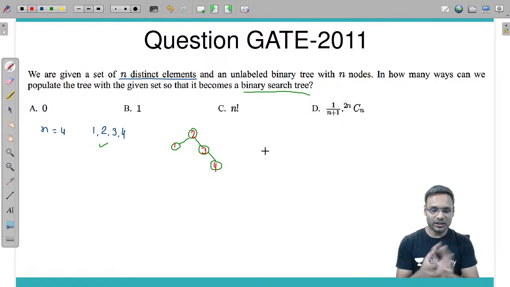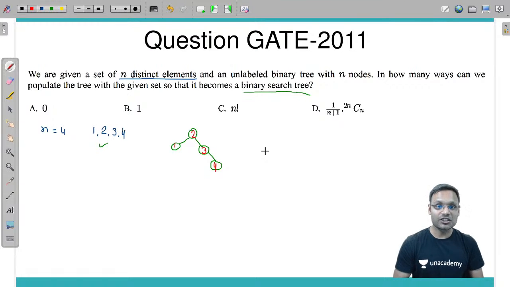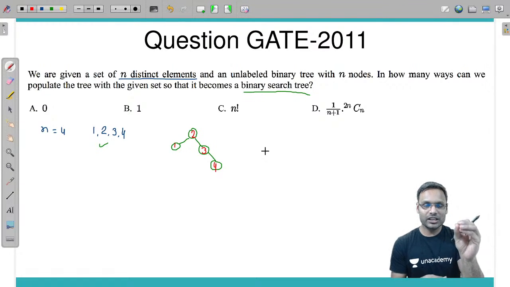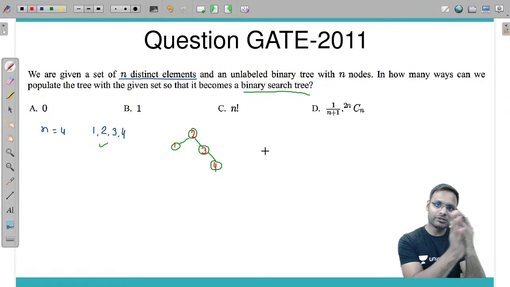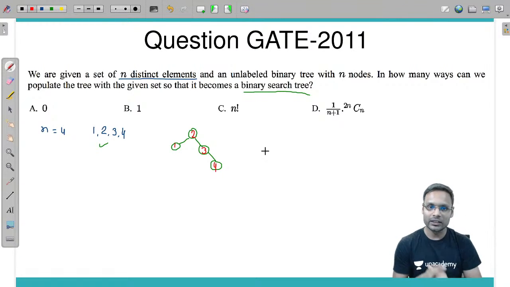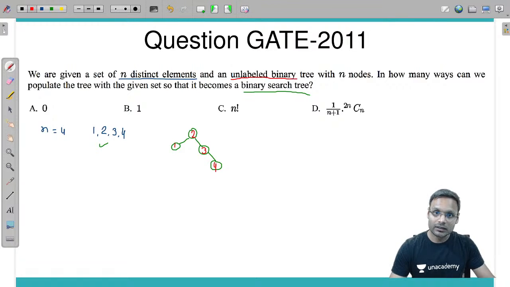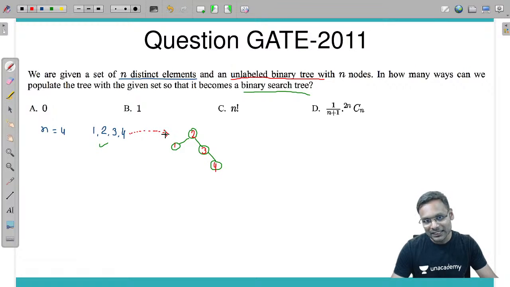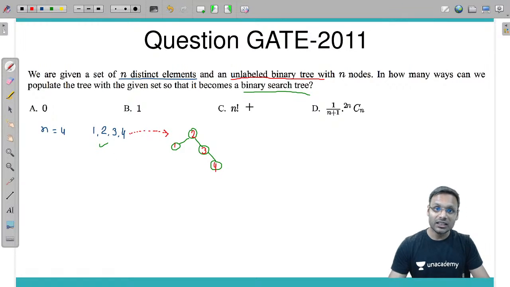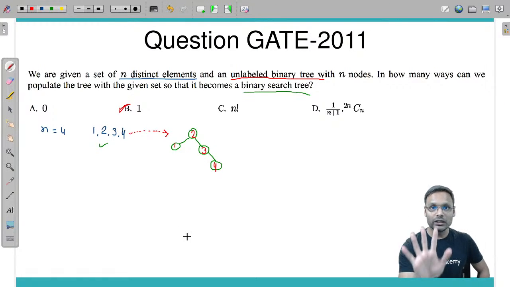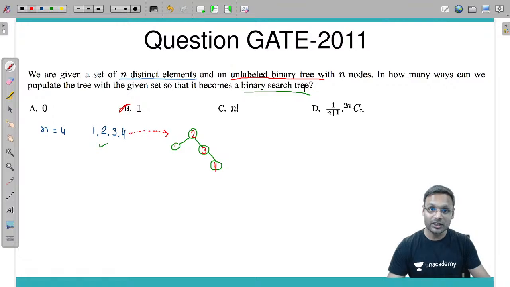If you know the binary search tree definition, then binary search tree says that for any node, the left subtree contains lesser values and the right subtree contains greater values. That's the binary search tree. Now the trick here is, the question says that a tree is given. When a binary tree is given and we need to just populate the values in a single binary tree so that the tree becomes BST, there is only one option. There is only one way to populate the keys so that the tree becomes a binary search tree.